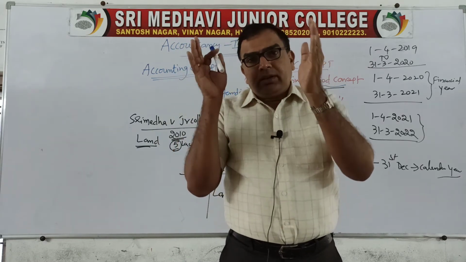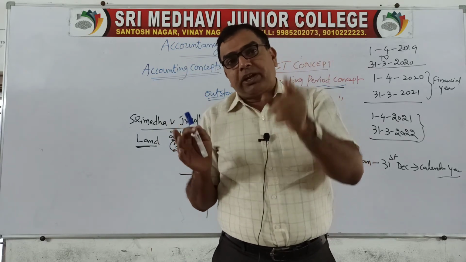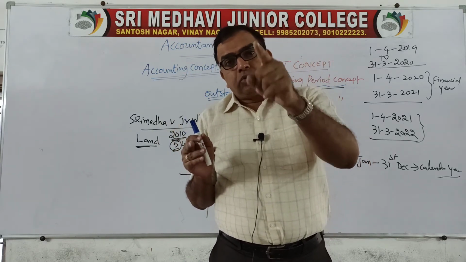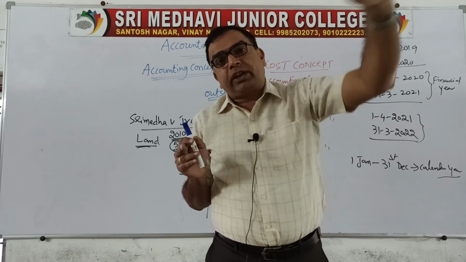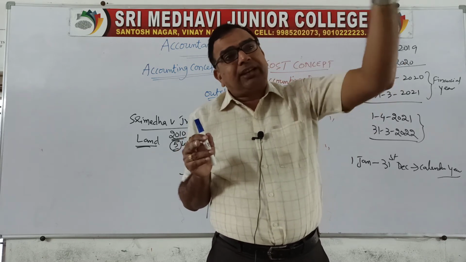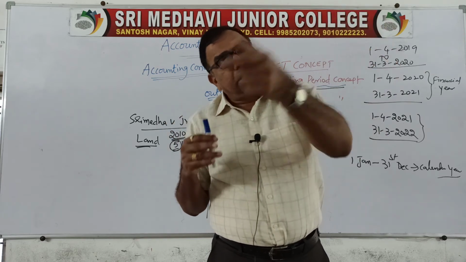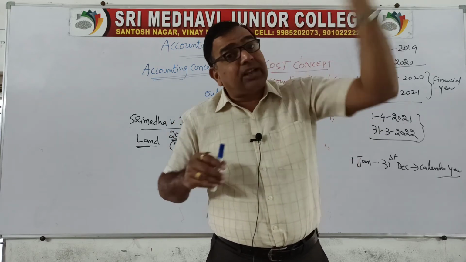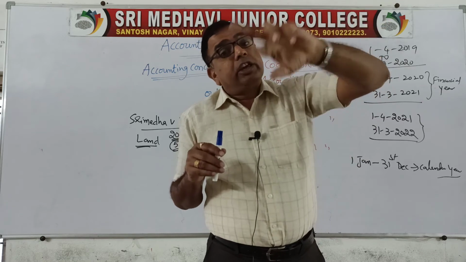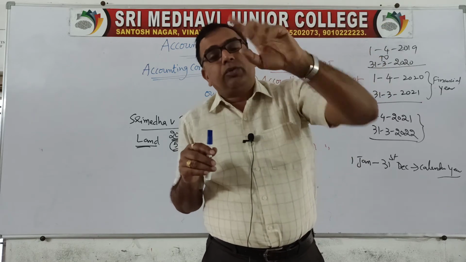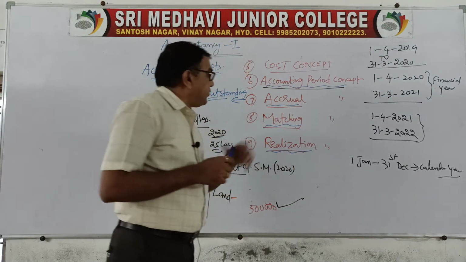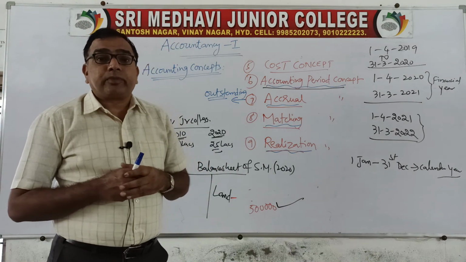So, as and when the transaction has taken place, you record. Don't give importance to cash payment or cash receipt. When cash is paid, you write the entry that cash is paid. If you have received cash, you write the entry for cash received. But when the transaction took place, on that date, even though you have not received cash, you have to write the entry. That is the meaning of accrual concept.